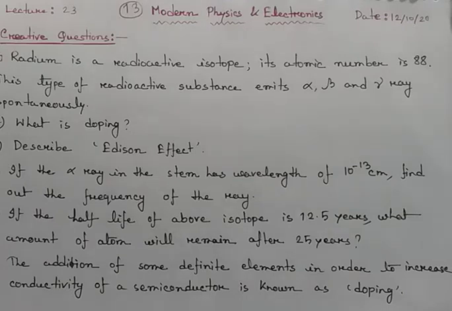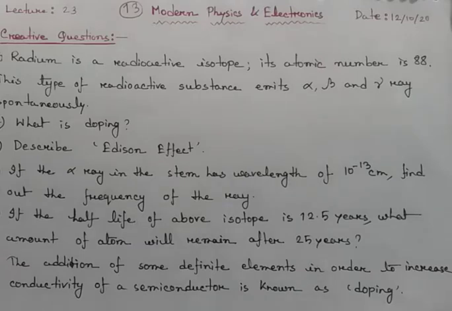Today I will discuss a creative question from chapter 13, modern physics and electronics. As all of you know, there is a very poor chance of questions coming from this chapter, but as this is a major chapter of physics, for knowing physics you have to know about modern physics and electronics, and sometimes questions come from this chapter also. So we will try to solve the questions. We will try to review all kinds of questions from this chapter.